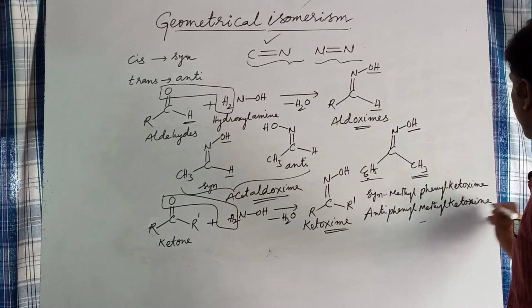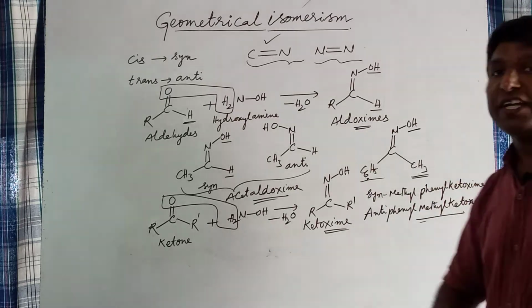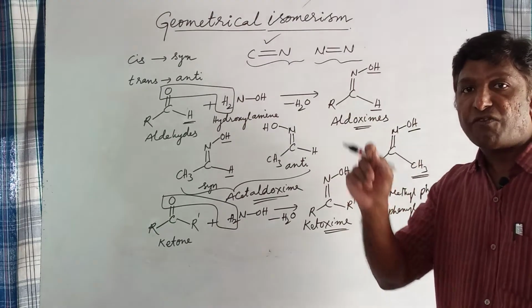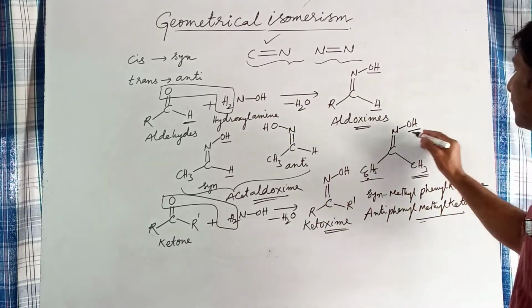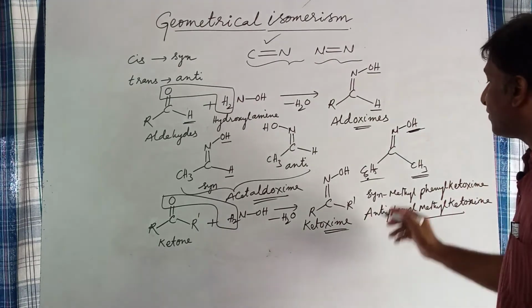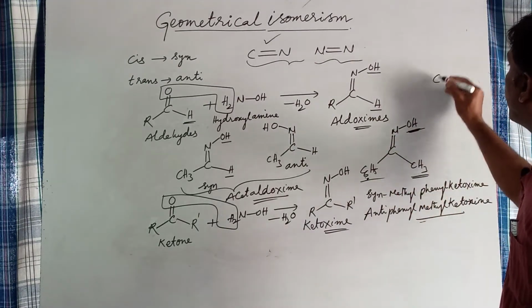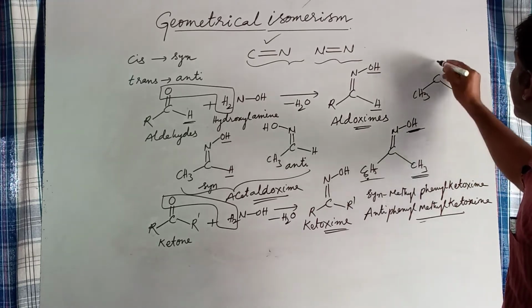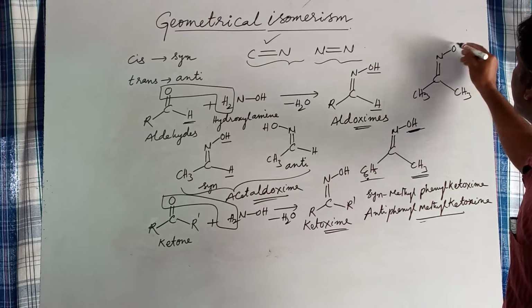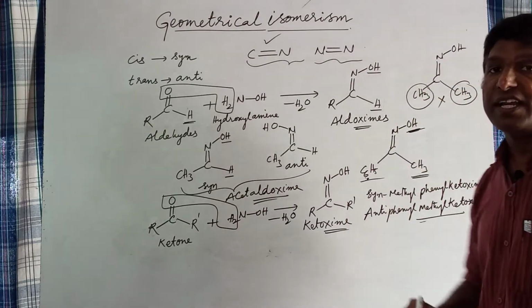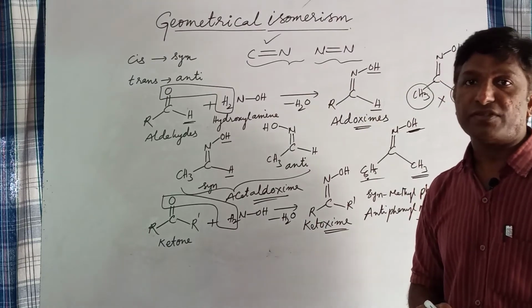So here the geometric isomerism in ketoximes is indicated by the relative position of the first named group with respect to the OH group. In ketoximes in which both groups attached to the carbon atom are the same, geometric isomerism is not observed.